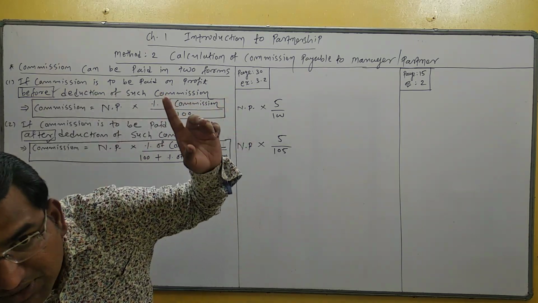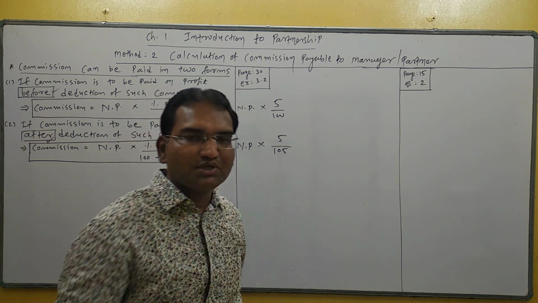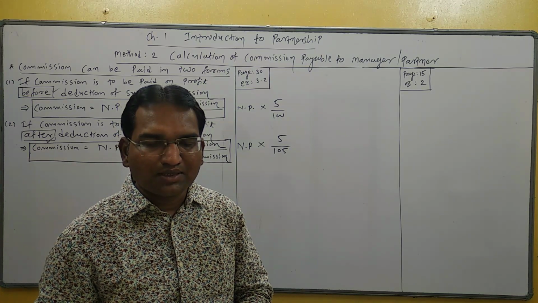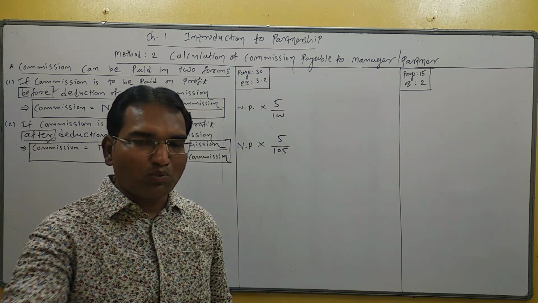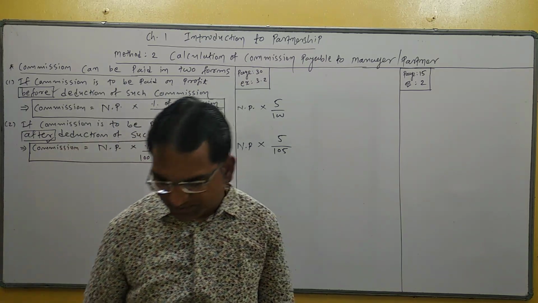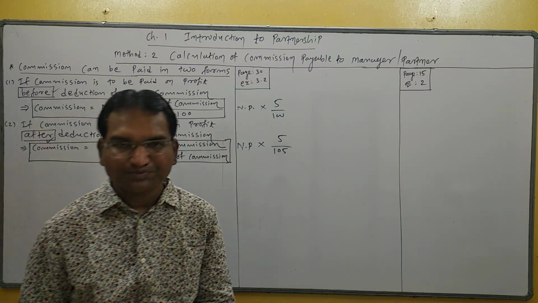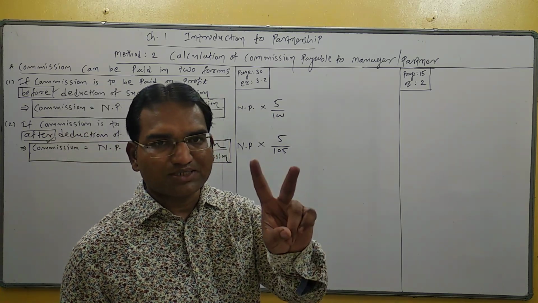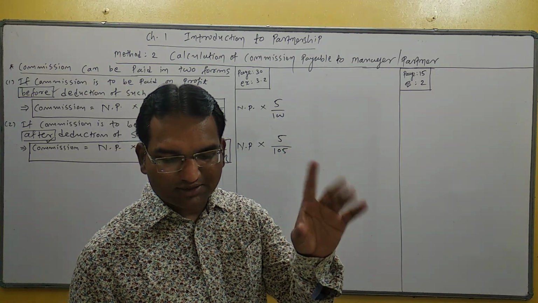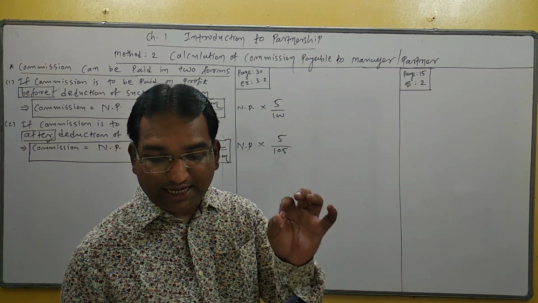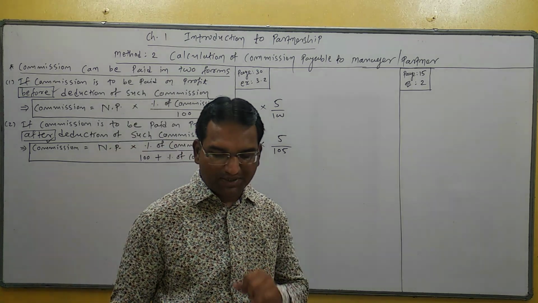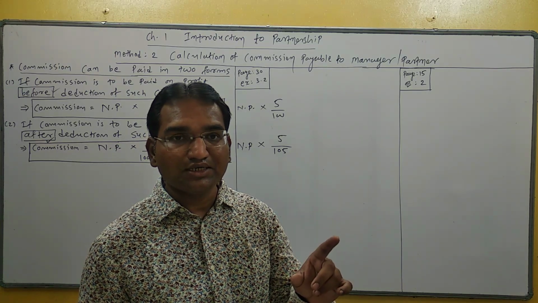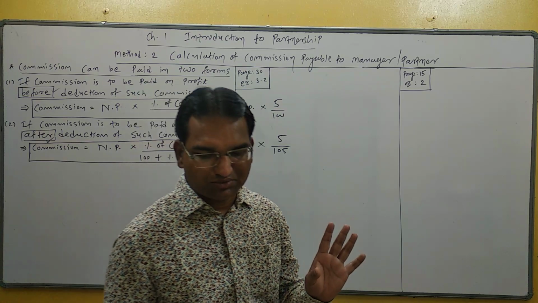Exercise 3.2, page number 30. So students, first of all, open your textbook, page number 30, exercise 3.2. In this question, two partners are given. Amruta and Divya are the partners of a firm. Their capital ratio is 3:2. Students, capital ratio is given, and profit of the business is divided in the profit sharing ratio, not the capital ratio.